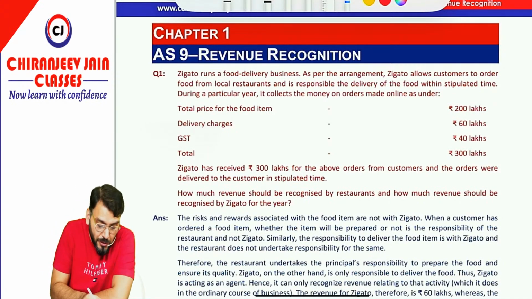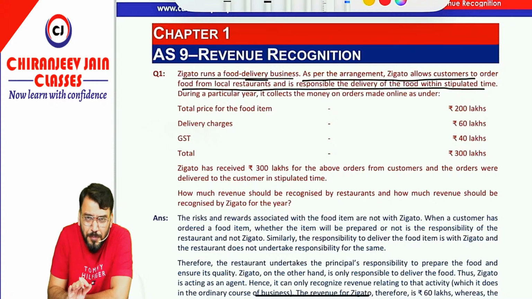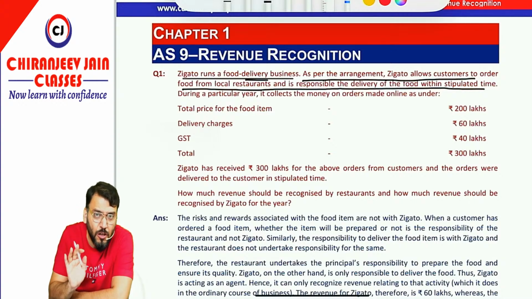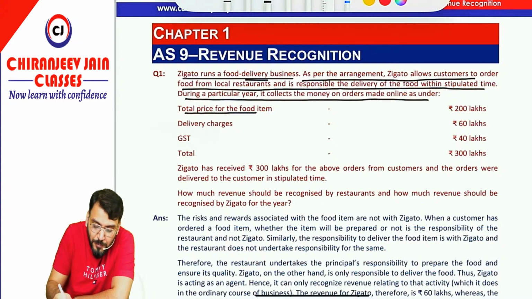First question: Zigato runs a food delivery business. As per the arrangement, Zigato allows customers to order food from the local restaurant and is responsible for the delivery of food within the stipulated time. Means they are into the delivery business, not the restaurant business. During a particular year, it collects money on orders made online as under. Total price of food items is 200 lakh. Delivery charge is 60 lakh. GST 40 lakh. Total is 300 lakh.